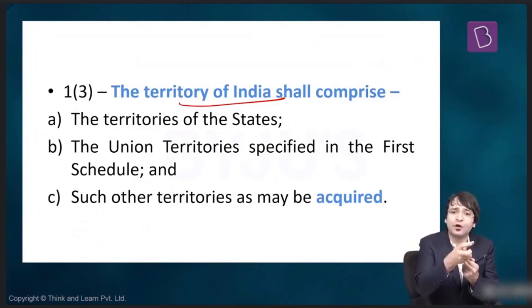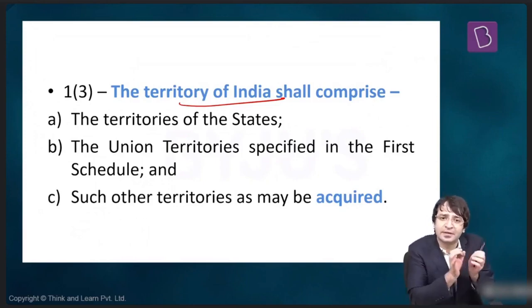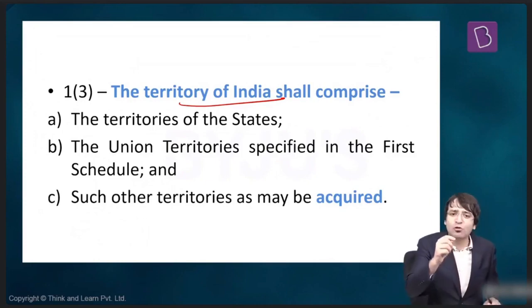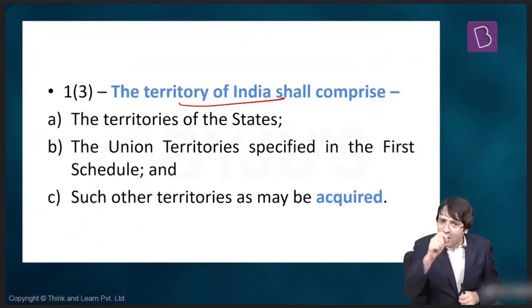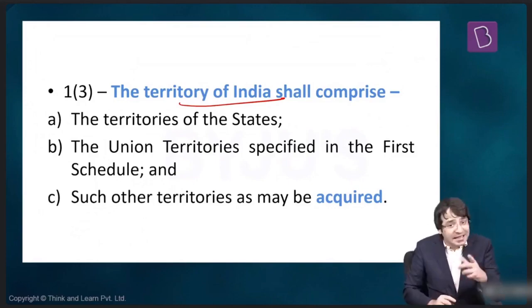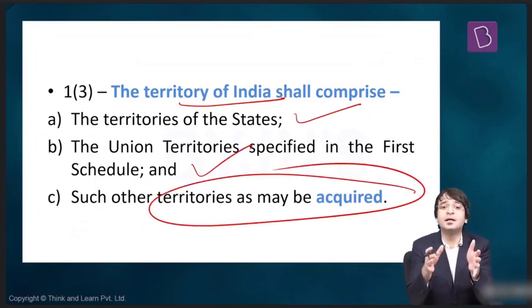That is under the control of India. That is part of India. For that, there has to be some explanation. And that explanation is provided by Article 1. And Article 1, Clause 3 talks about what types of territories we can have. So Article 1, Clause 3 tells us that either we can have states, or we can have union territories, or we can have acquired territories.